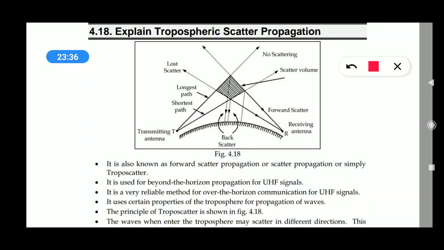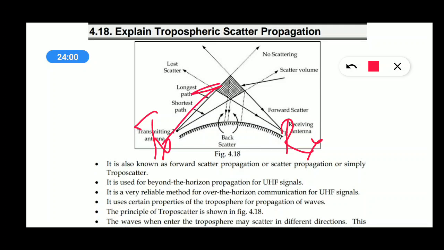So, this tropospheric scatter volume is created because of irregularities in the atmospheric refractive index. A volume is created, something like the ionosphere, which reflects the EM waves when they hit it. When a transmitting antenna is installed here and a receiving antenna is here, the EM waves transmitted towards the troposcatter volume will be reflected towards other points on the earth, towards the receiver. Some of the waves are reflected back towards the transmitter.